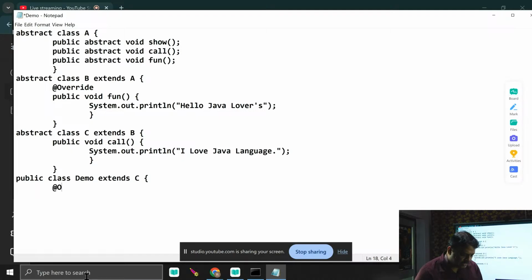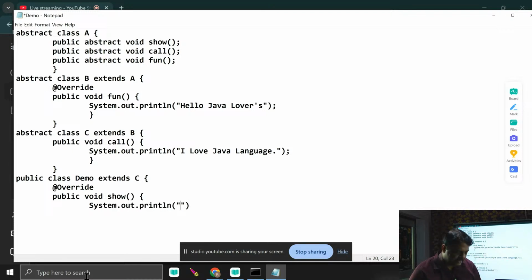I just write here @Override, public void show, the method I redefine. System.out.println, I just write here, I love Java. Anyway, that's the end of the block. Now the problem is solved.